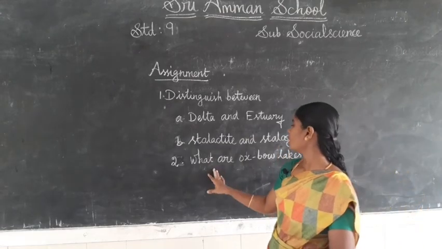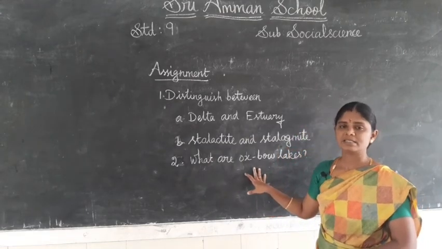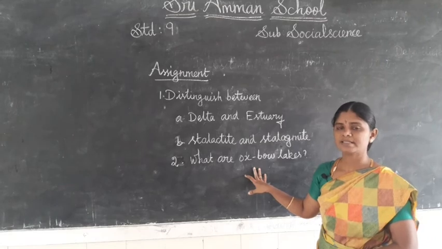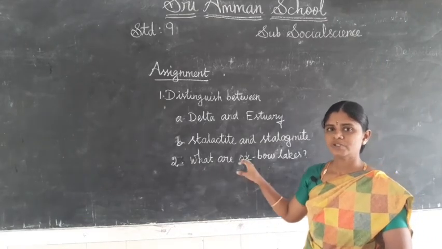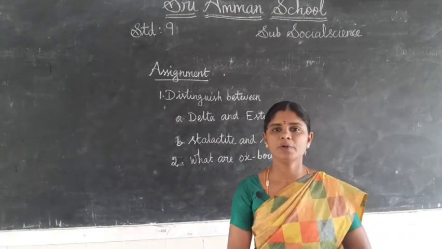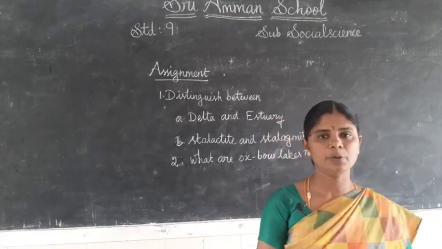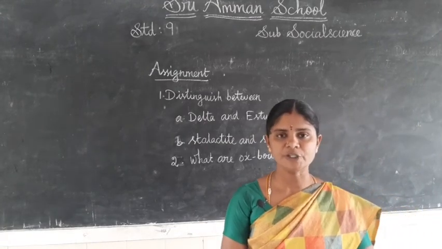Second, what are oxbow lakes? Students, read the lesson thoroughly and do the homework. We will see the next video. Thank you.